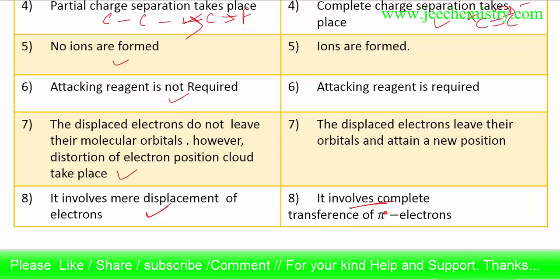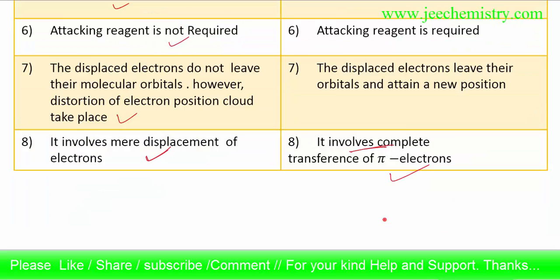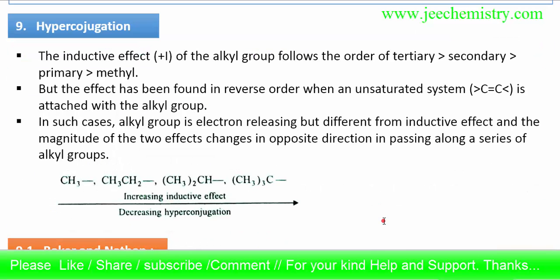But in the electromagnetic effect, it involves complete transfer of pi electrons. Pi electrons are completely transferred from one position to another, a vital change. In this way, we can remember the electromagnetic effect. Now we will learn about hyperconjugation.